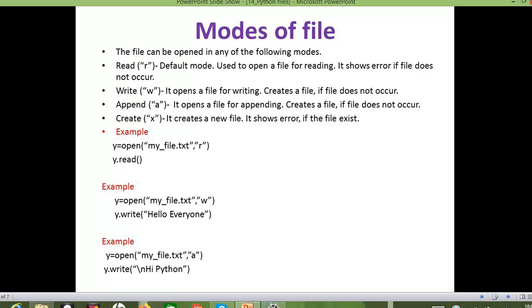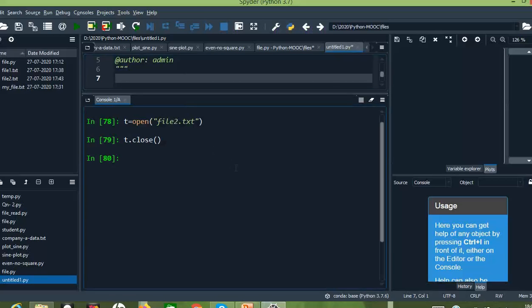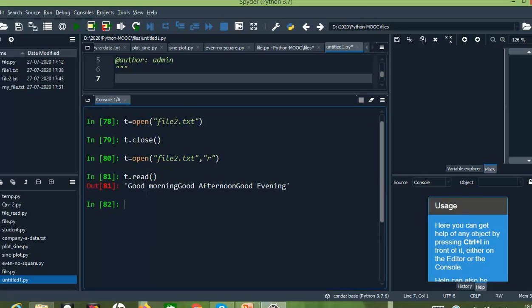As we saw in the previous execution, let us open it again. t equals open of file2.txt, in read mode. Now if I give t.read, we can see the content present inside the file.